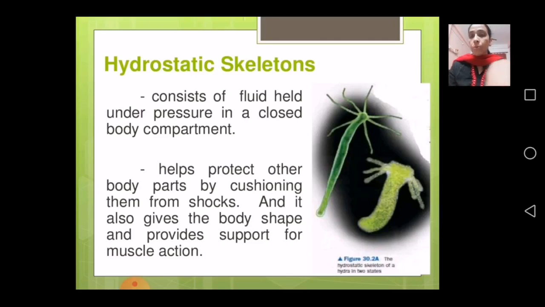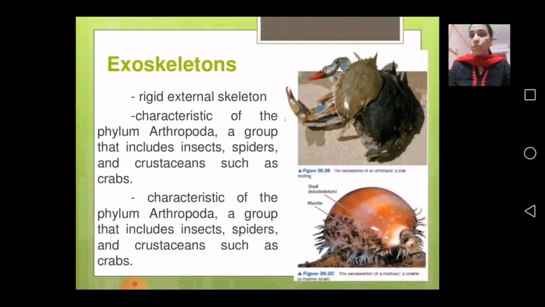Now we'll come to the next, that is exoskeleton. Exoskeleton is rigid. Exo means outside. The skeleton which is present outside the body of that animal. Exoskeleton is a rigid external skeleton.